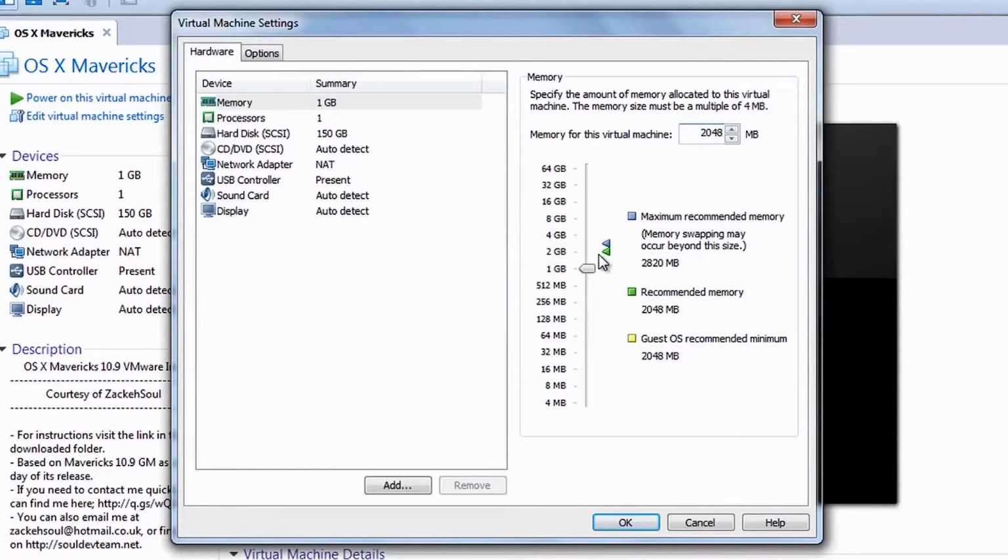So the basic idea over here is that if in case you have got like 8 GB of RAM, you would be allocating around 4 GB to the Mac OS, and if in case you have got 4 GB of RAM, you'll be allocating around 2 GB for the Mac OS.